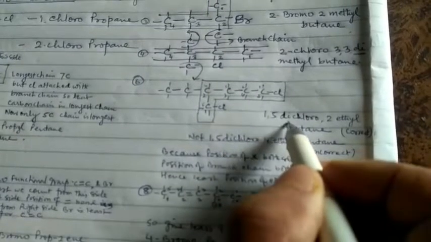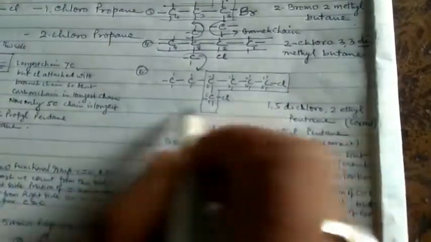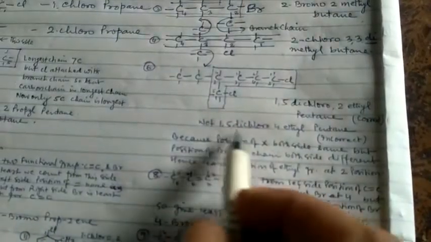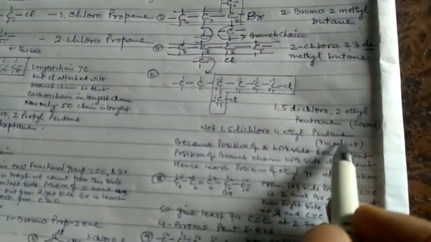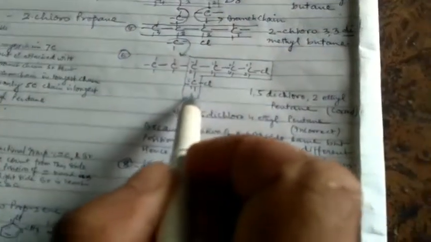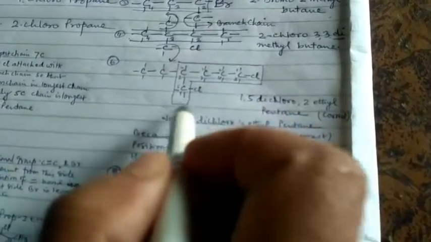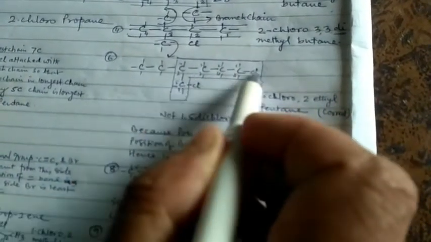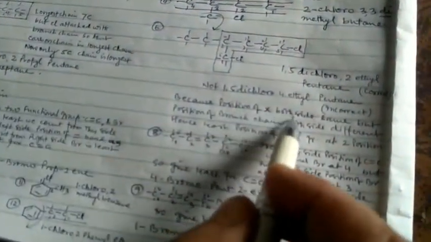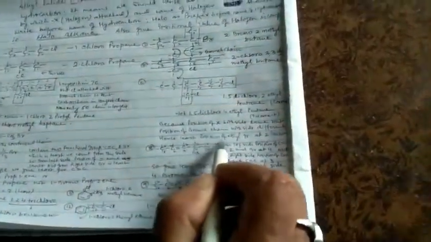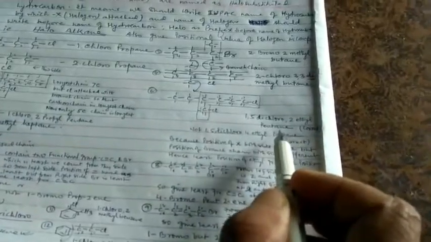So 1,5-dichloro-2-ethylpentane is correct, not 1,5-dichloro-4-ethylpentane, because the position of X is the same from both sides, but the position of the branch chain differs. Hence the least position of the ethyl group is the second position.